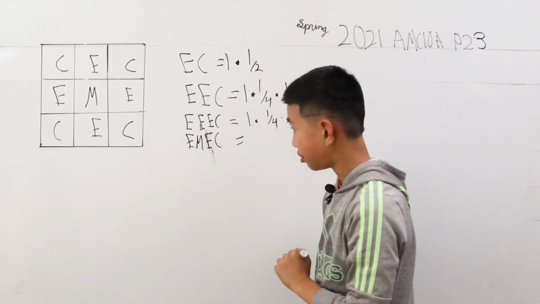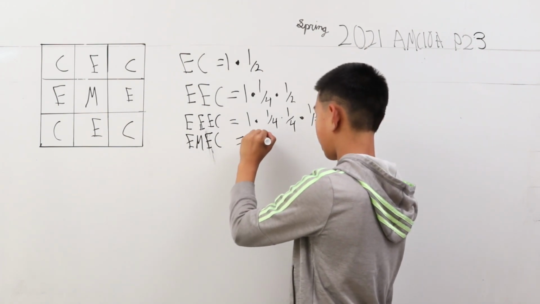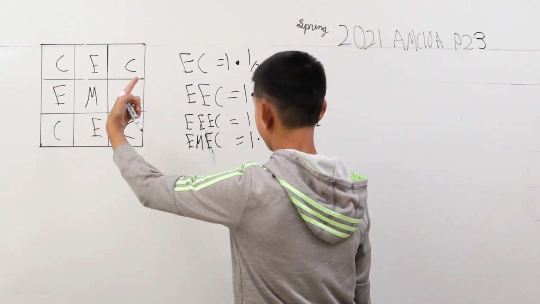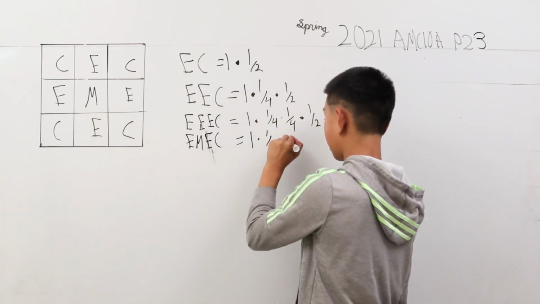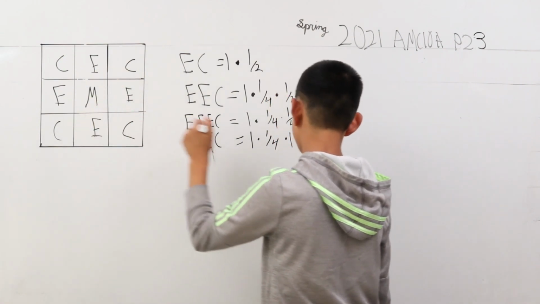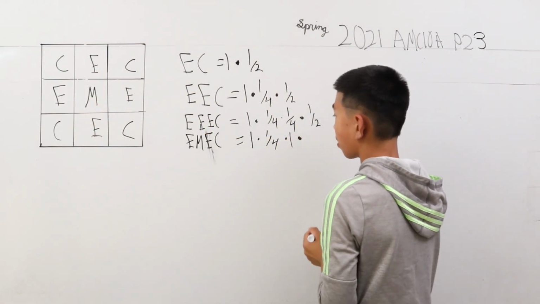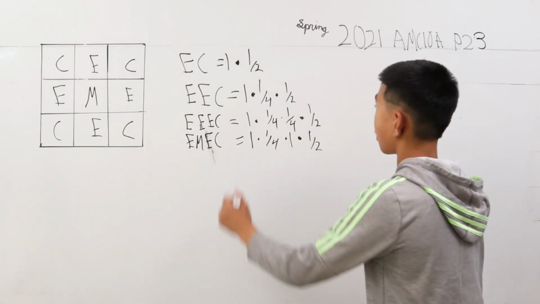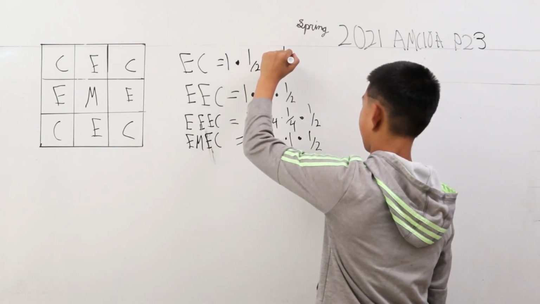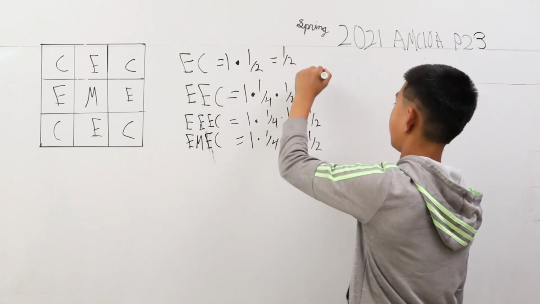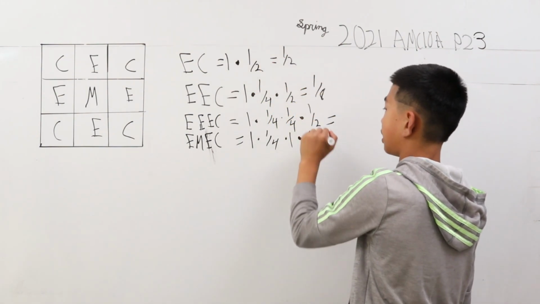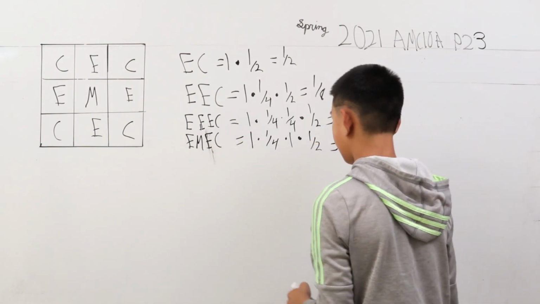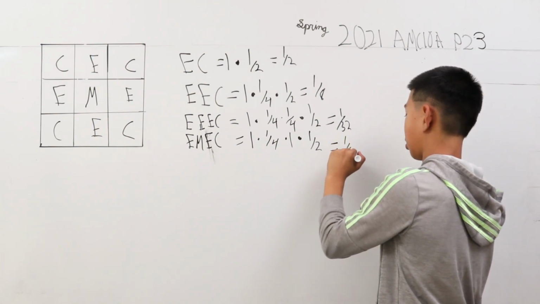Now EMEC: this is 1 times 1/4, since there's a 1/4 probability of going back to the middle. Then the E is times 1, because you have to always go to an E square whenever you're starting from the middle. And then C, that's just 1/2. So these are all the probabilities. We can calculate all this: for EC, 1/2. Then for EEC, this is 1/8. Then for EEEC, this is 1/32. And for EMEC, this is 1/8.